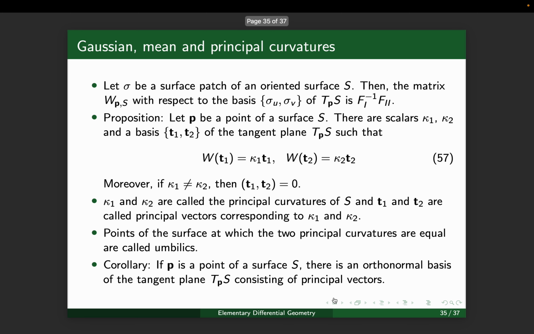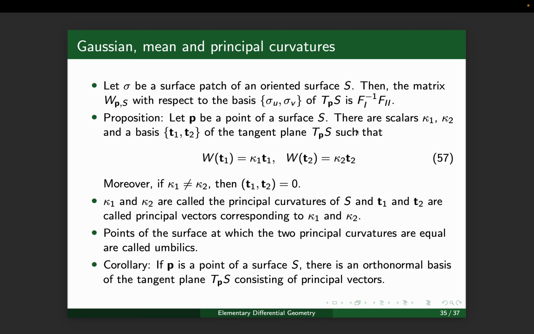Then the Weingarten map with respect to the basis sigma u and sigma v is given by the inverse of F1, that is F1 inverse, multiplied with F2. This F1 inverse F2 is nothing but the Weingarten map at the point P on the surface S. Let's take a point P on the surface S.